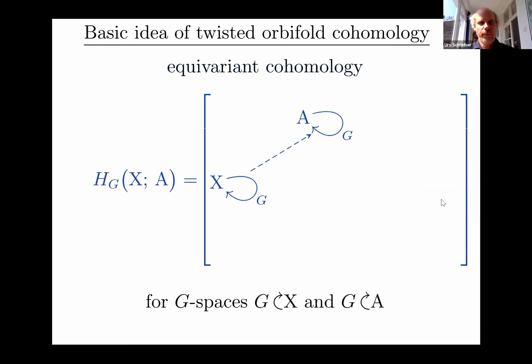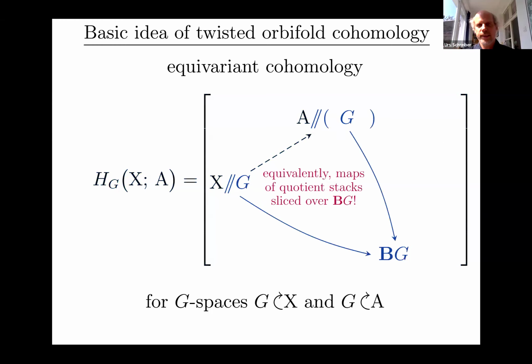So first we recall equivariant cohomology. I flashed this very briefly a few minutes ago. If you have a domain space X with a G action, by homomorphisms, and a coefficient space with a G action, then we can look at the equivariant maps between them. So this dashed map, making the diagram commute, has to respect these G actions. That was the standard definition of G-equivariant cohomology: homotopy classes of these equivariant maps between these equivariant spaces.